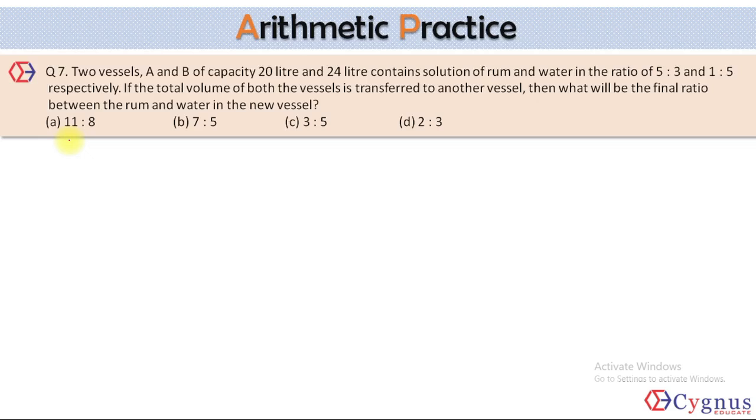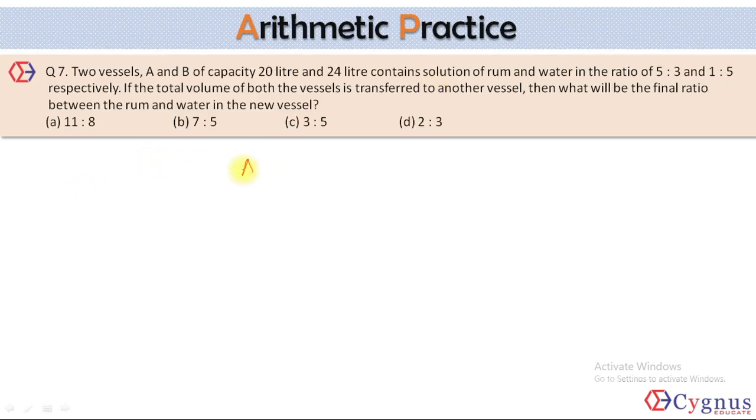Two vessels A and B of capacity 20 liters and 24 liters contain solution of rum and water in the ratio of 5:3 and 1:5. If the total volume of both the vessels is transferred to another vessel, then what will be the final ratio between the rum and water in the new vessel?